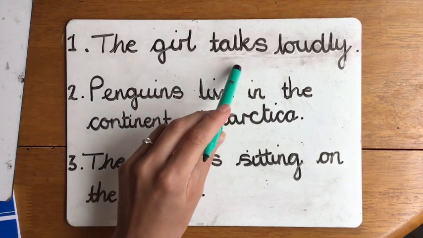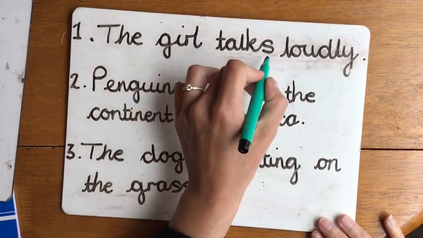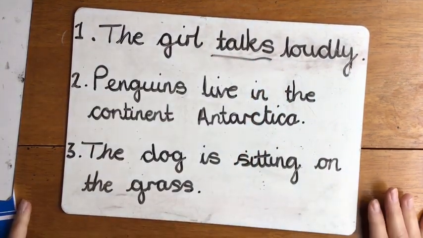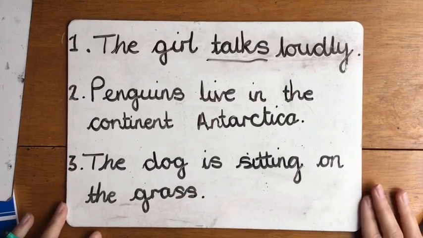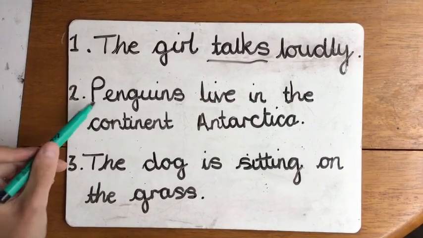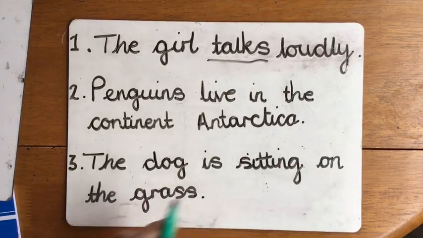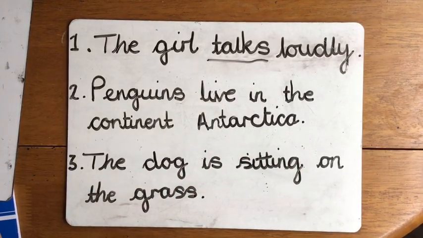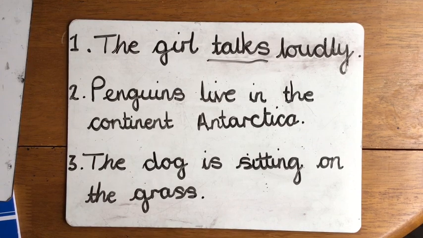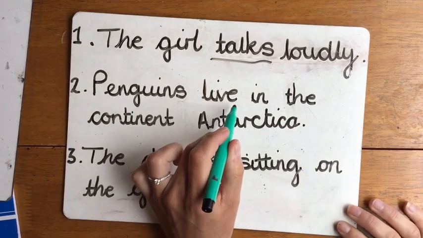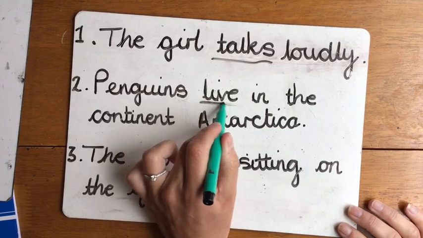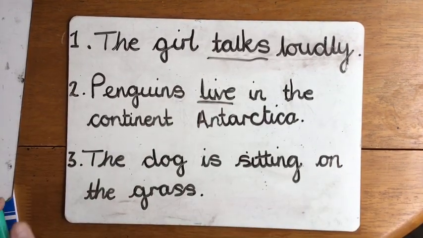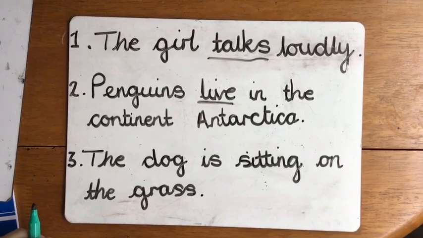That's right, it's talks. The girl talks loudly. That's what she's doing, isn't it? What about number 2? Penguins live in the continent Antarctica. Can you spot the verb? That's right, it's live. I wonder if you got that one. That's what the penguins are doing. They live in the continent Antarctica.